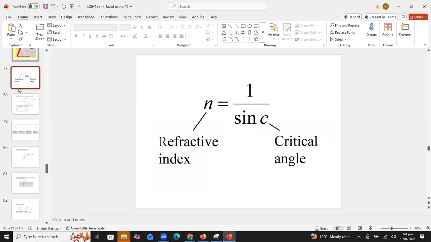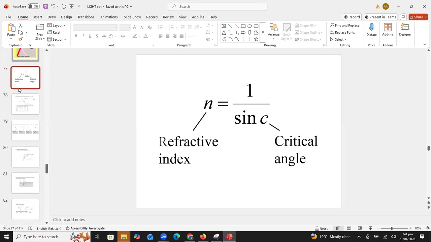Now write down this formula, beta. This is the formula of refractive index. n is equal to 1 upon sine C. C is the critical angle. If we know the critical angle, we are able to find the refractive index of any medium.